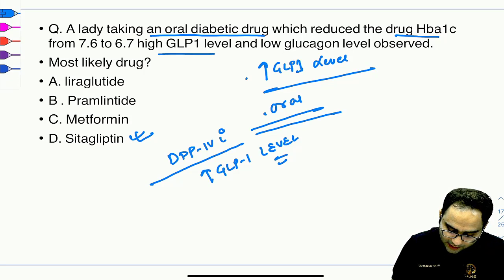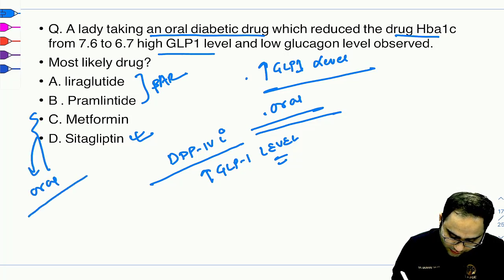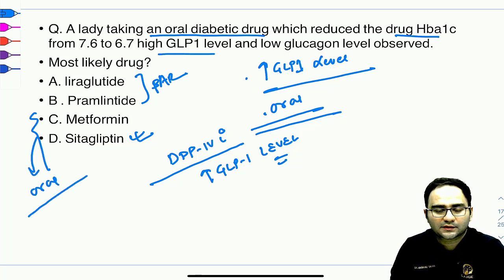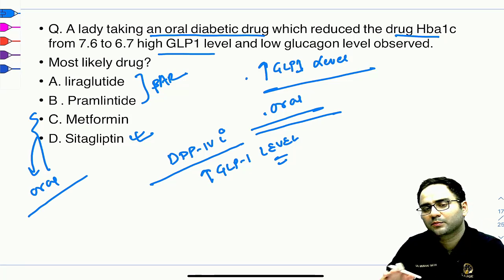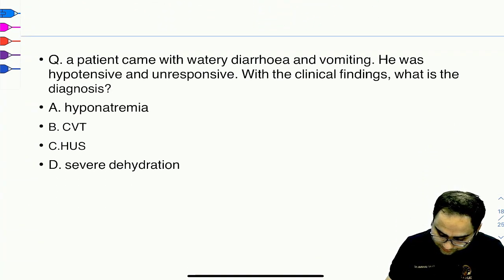Again, from the other angle, these are the two drugs that are mostly given by the parenteral route, and these two are the drugs that we give by oral route. And metformin definitely does not cause high GLP-1 level. So by exclusion also you can reach the fact that sitagliptin is the best answer here.